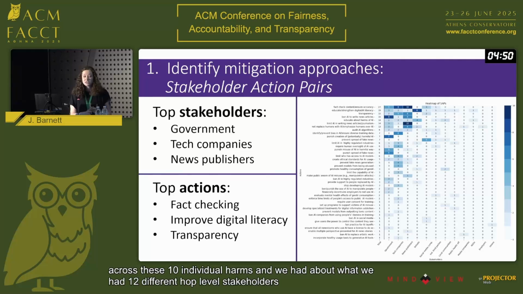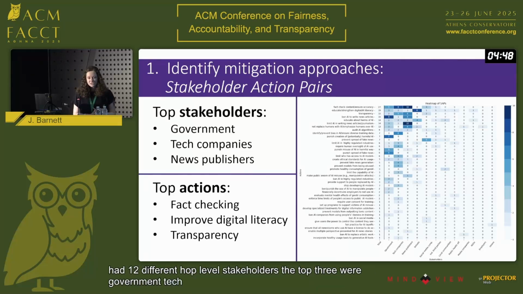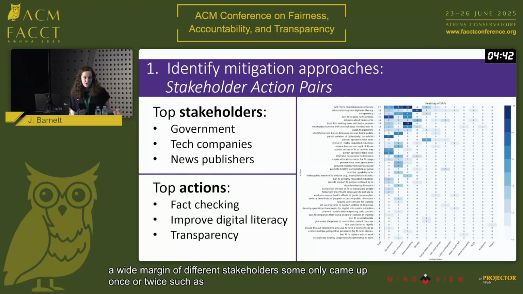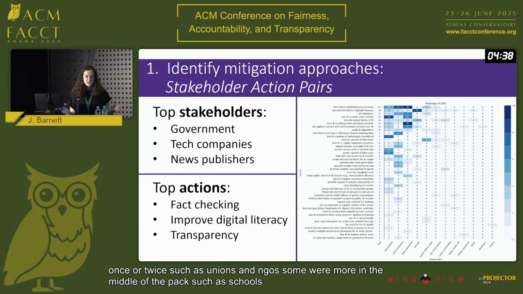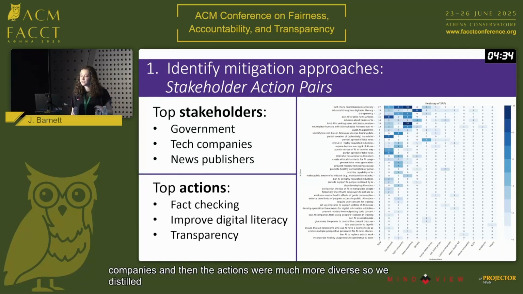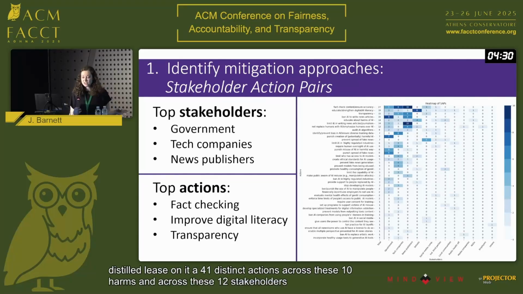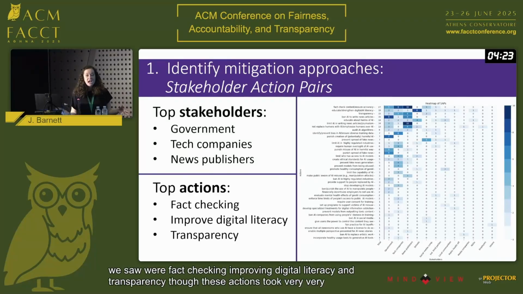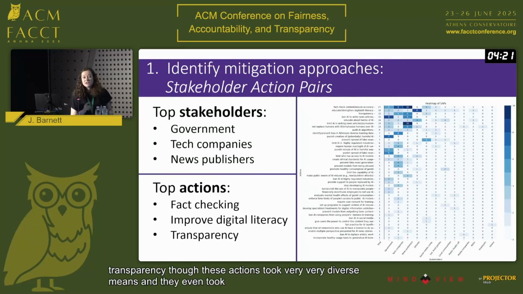The top 3 were government, tech companies, and news publishers. Though there's a wide margin of different stakeholders, some only came up once or twice, such as unions and NGOs. Some were more in the middle of the pack, such as schools or even social media companies. And then the actions were much more diverse, and we distilled these down into 41 distinct actions across these 10 harms and across these 12 stakeholders. And the top actions we saw were fact-checking, improving digital literacy, and transparency, though these actions took very, very diverse means, and they even took diverse terms of granularity and abstraction.